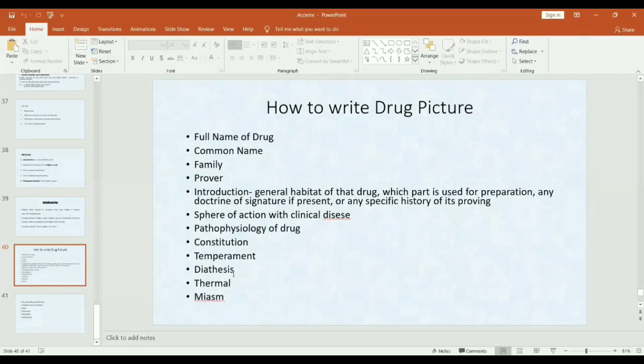Then there is a diathesis. There are also different types of diathesis, for example, scrofulous diathesis, rheumatoid diathesis. Then thermal: thermally the patient is hot or chilly or ambithermal, so you should mention it. Then miasm. It may be psora, sycosis or syphilis or all three.